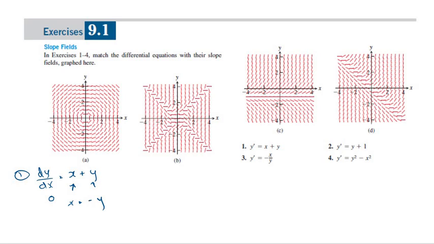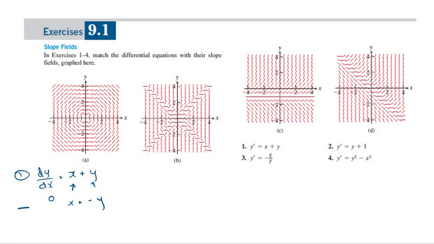So when the gradient is 0, the slope field would look like a horizontal line. When x is equal to minus y, the gradient is 0, so there should be a horizontal line.